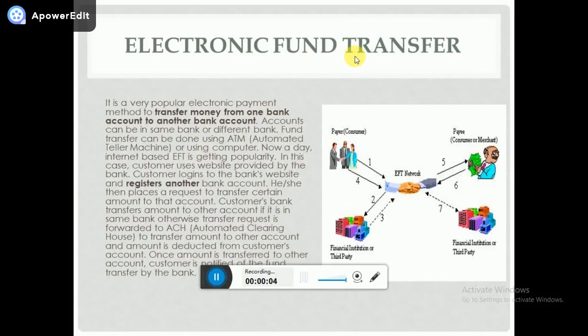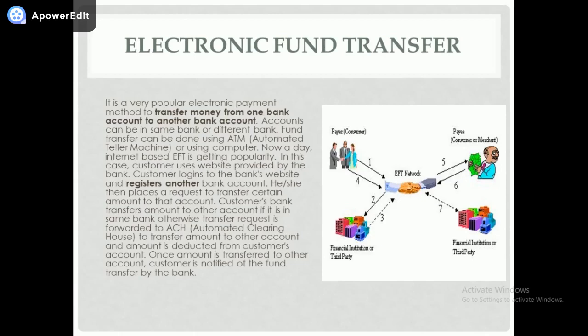Under this, what you do is you can transfer money from one person to another person. Instead of depositing money from one account to another account, you can use the internet network and transfer money from one bank account to another bank account. And usually the fund transfer is done through internet or ATMs. There are very few ATMs where you can avail the service of transferring amount from one bank to another. Usually there is a withdrawing option itself. There are few banks which have the option of transferring money from one bank account to another bank account.